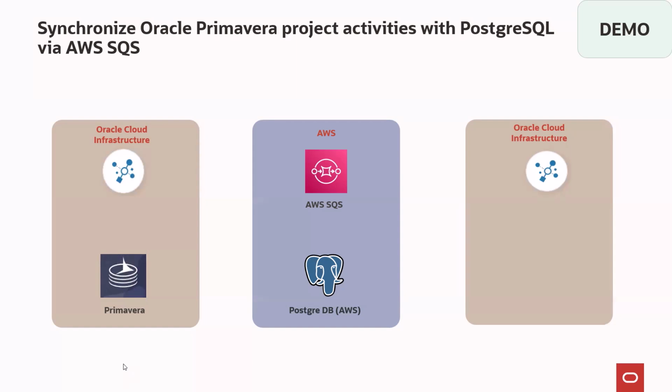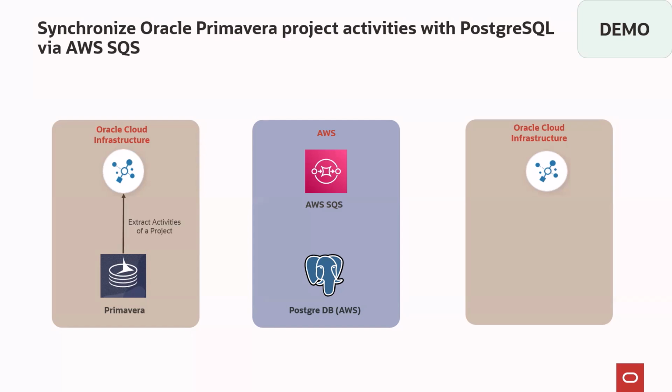Let's now review the use case for today's demo. The use case is to demonstrate OIC's capability of multi-cloud integration. We have Primavera Cloud on OCI, and AWS SQS and PostgreSQL on AWS Cloud. Using OIC, we'll be integrating all these applications across the multiple cloud infrastructure.